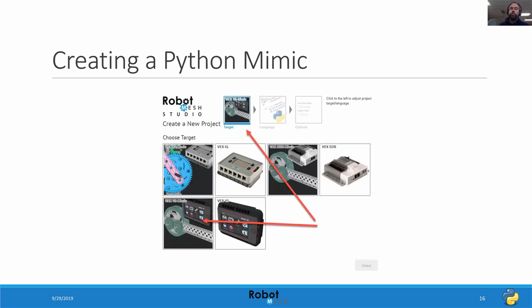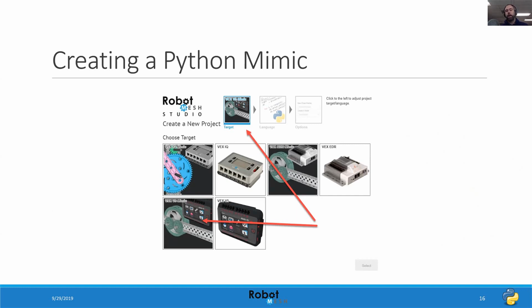So what I'm going to do right now is step into creating a Python project in Robot Mesh Studio. If you've never used Robot Mesh Studio, it's freely available from www.robotmesh.com/studio. All you have to do is install a Chrome browser extension. There are two styles of projects that we can create within Python and within Robot Mesh Studio more broadly.